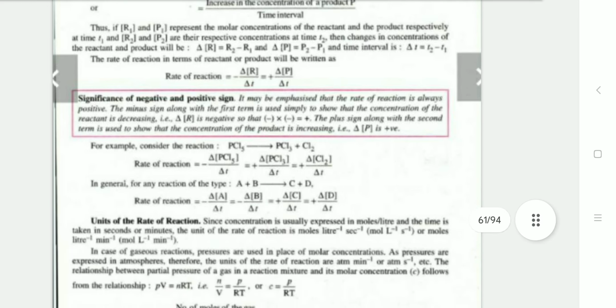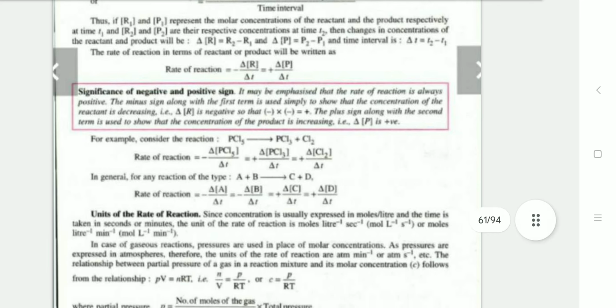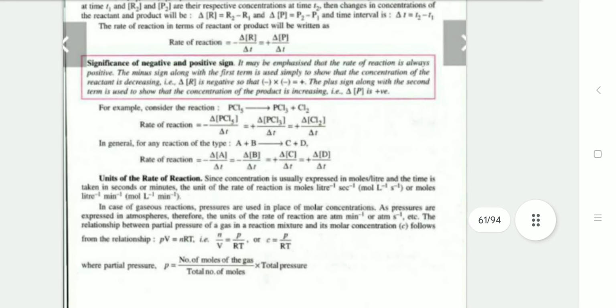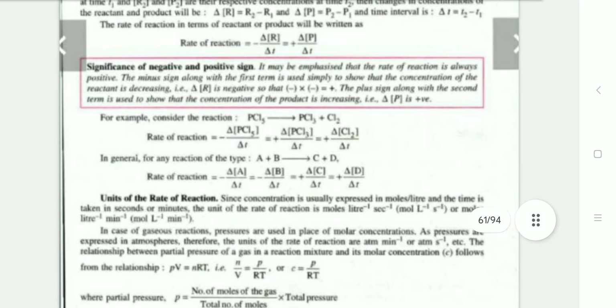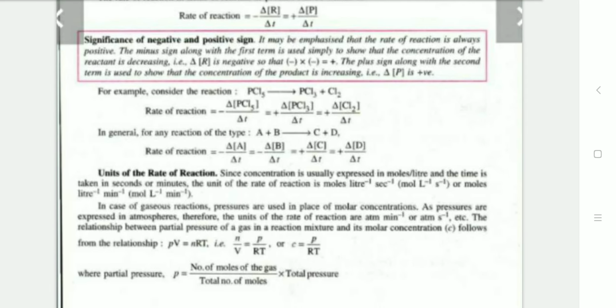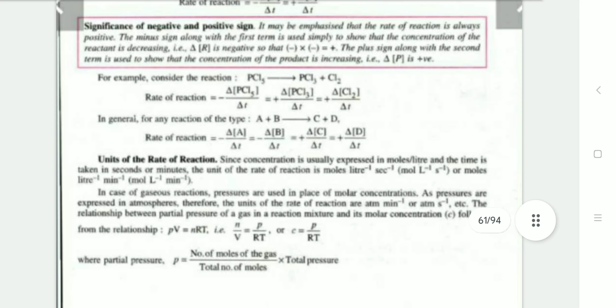Significance of negative and positive signs. It is emphasized that the rate of reaction is always positive. The minus sign along with the first term is used simply to show that the concentration of the reactant is decreasing. Delta R is negative, so negative and negative means positive. The plus sign along with the second term is used to show that the concentration of the product is increasing.